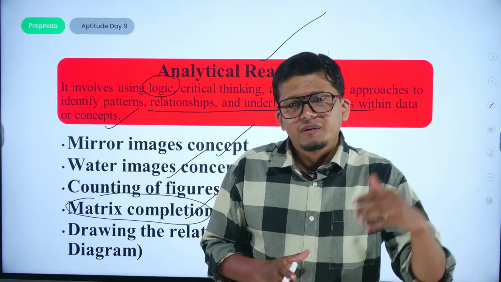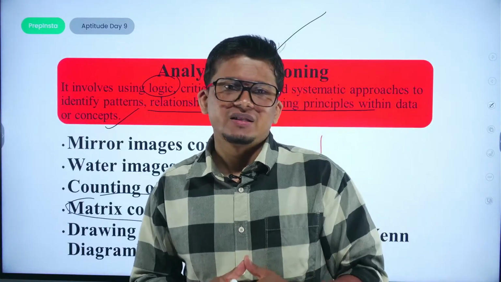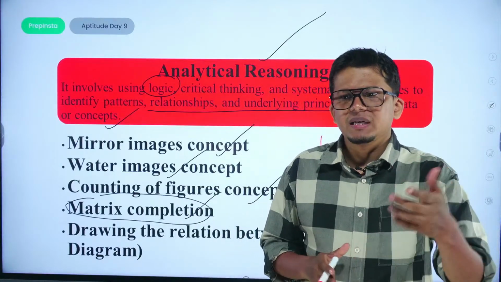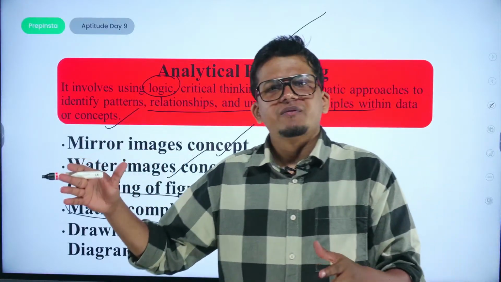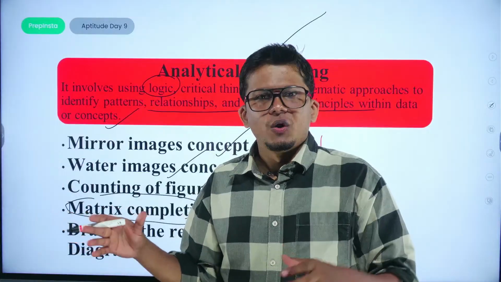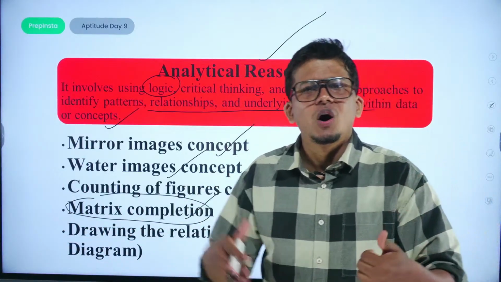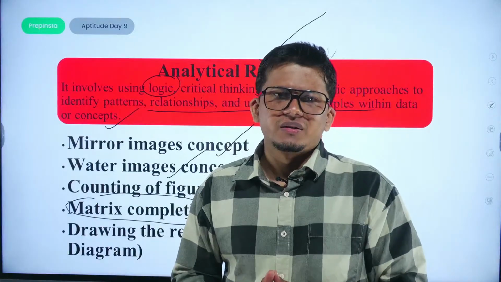How? If you just maximize your scores in reasoning, because reasoning is all about how logically you can interpret that particular data, how logically you can find the relationship between things, or how logically you can deduce the particular patterns or sequences or particular shapes or figures, right?